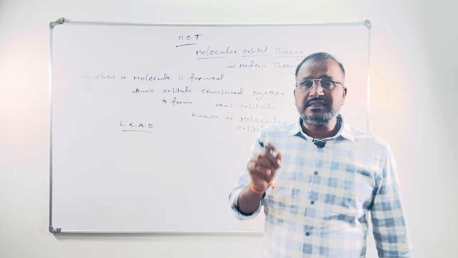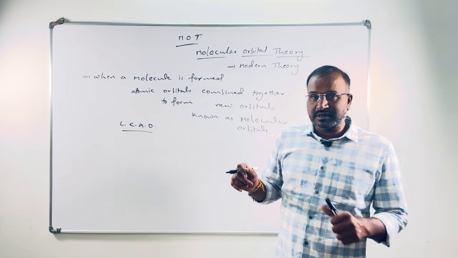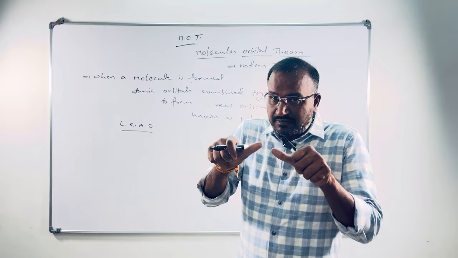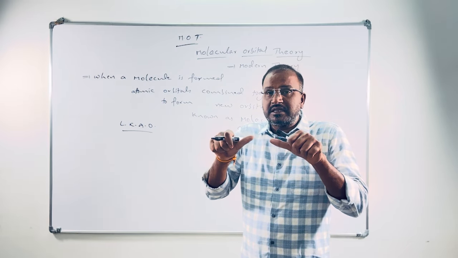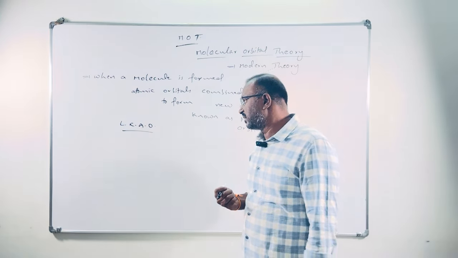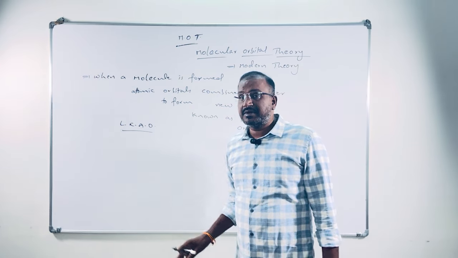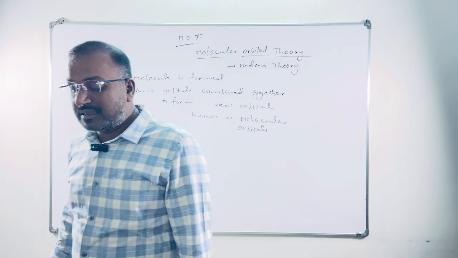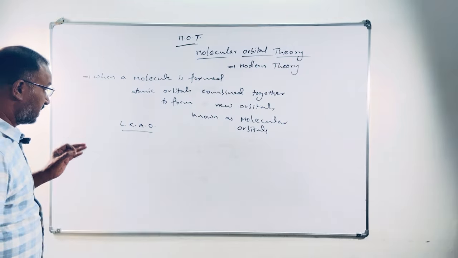LCAO means linear combination of atomic orbitals, means during molecule formation, atomic orbitals combine linearly and form a new type of orbitals. We call them molecular orbitals. That combination of atomic orbitals is called linear combination of atomic orbitals.